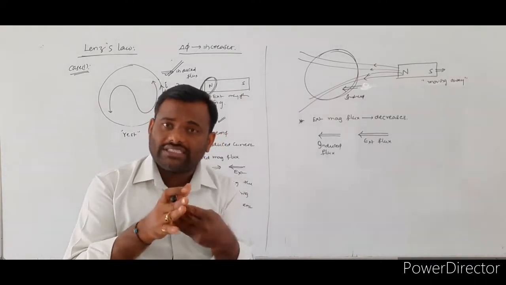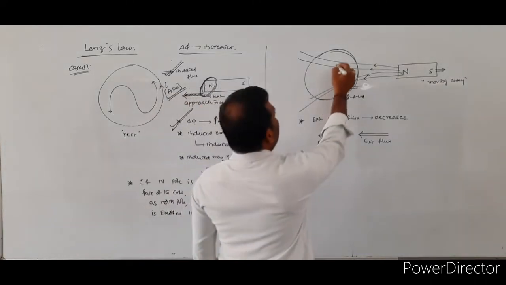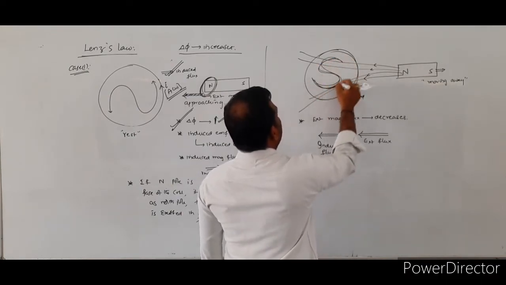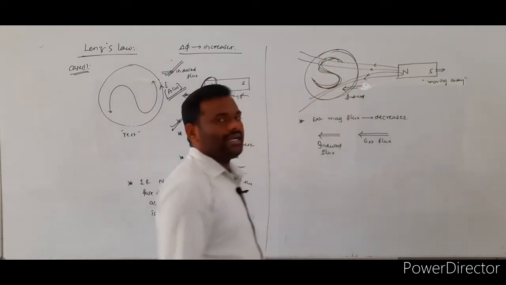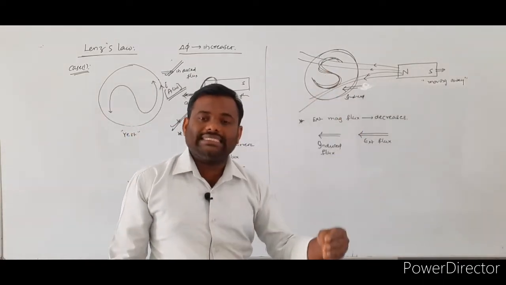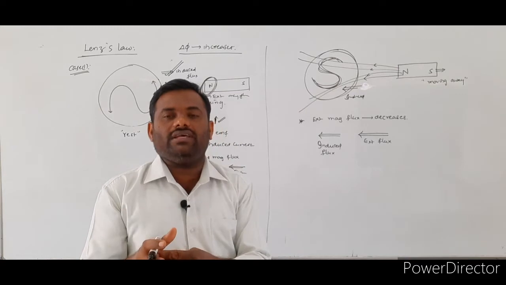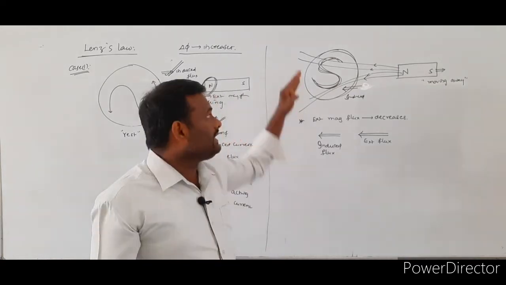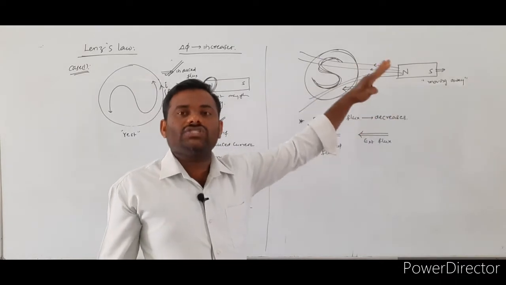Entering that surface means that the surface acts as a south pole. Whenever the flux enters a particular surface, that surface acts as a south pole.